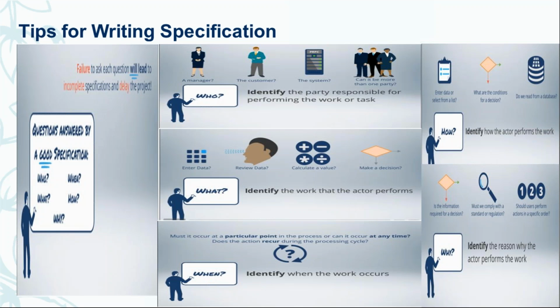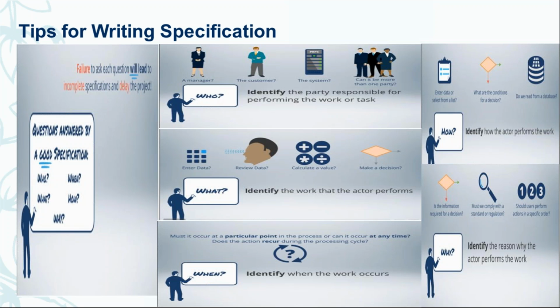And what does the actor need to perform? Once we decide who is going to do it, what do they need to do? Do we need to enter any data? Do we need to review things? Do we need to do any calculations, or make any decision? The specification should state what we want to achieve.